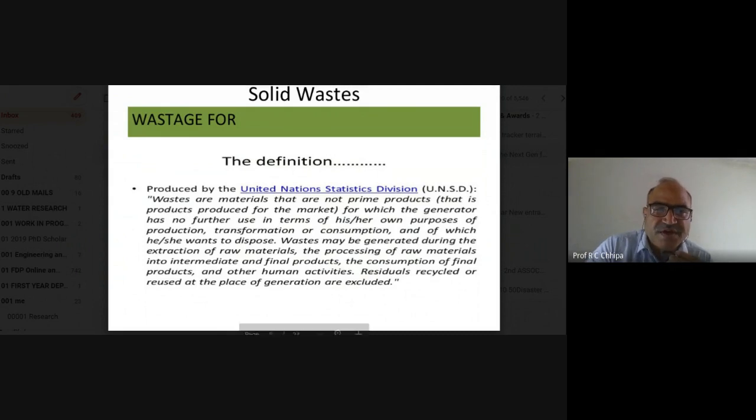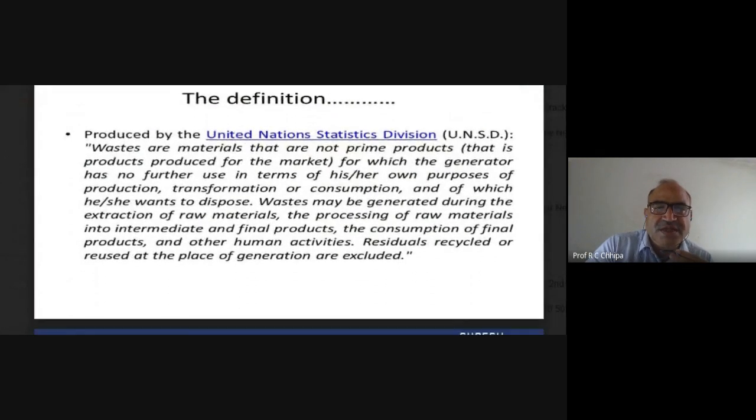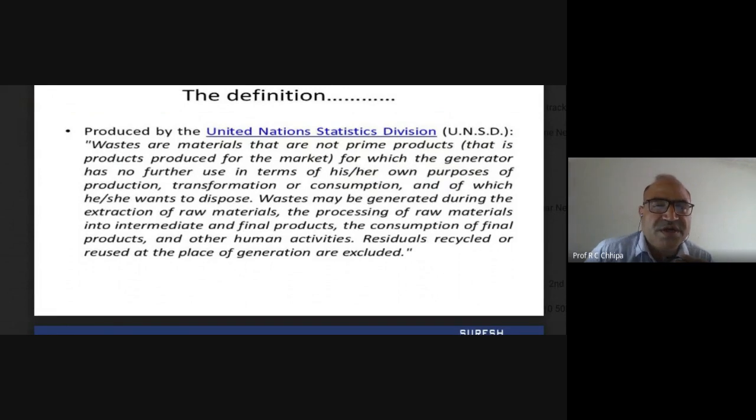Wastes are materials that are not prime products. What is the meaning? Wastes are materials that are not prime products. After using this pen, it is no longer a prime product.